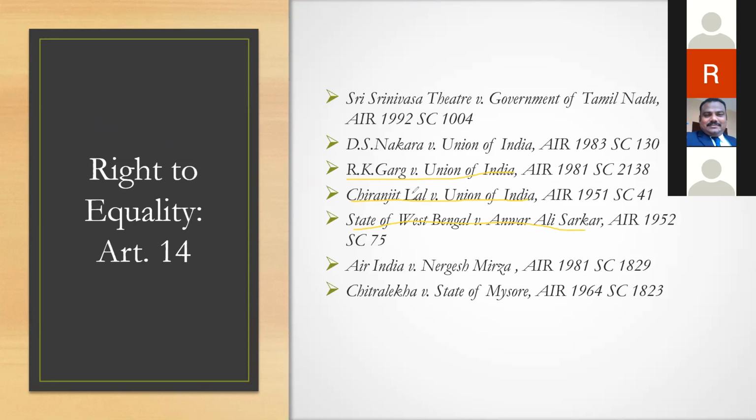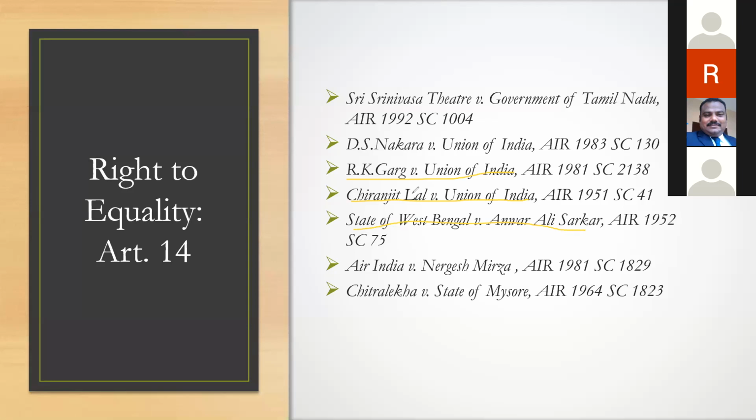Remember, in State of West Bengal versus Anwar Ali Sarkar, the Supreme Court laid down the condition for application of equal protection of laws. When we say equals should be treated equally and unequals should not be treated equally, it implies that there should be classification, or reasonable classification.